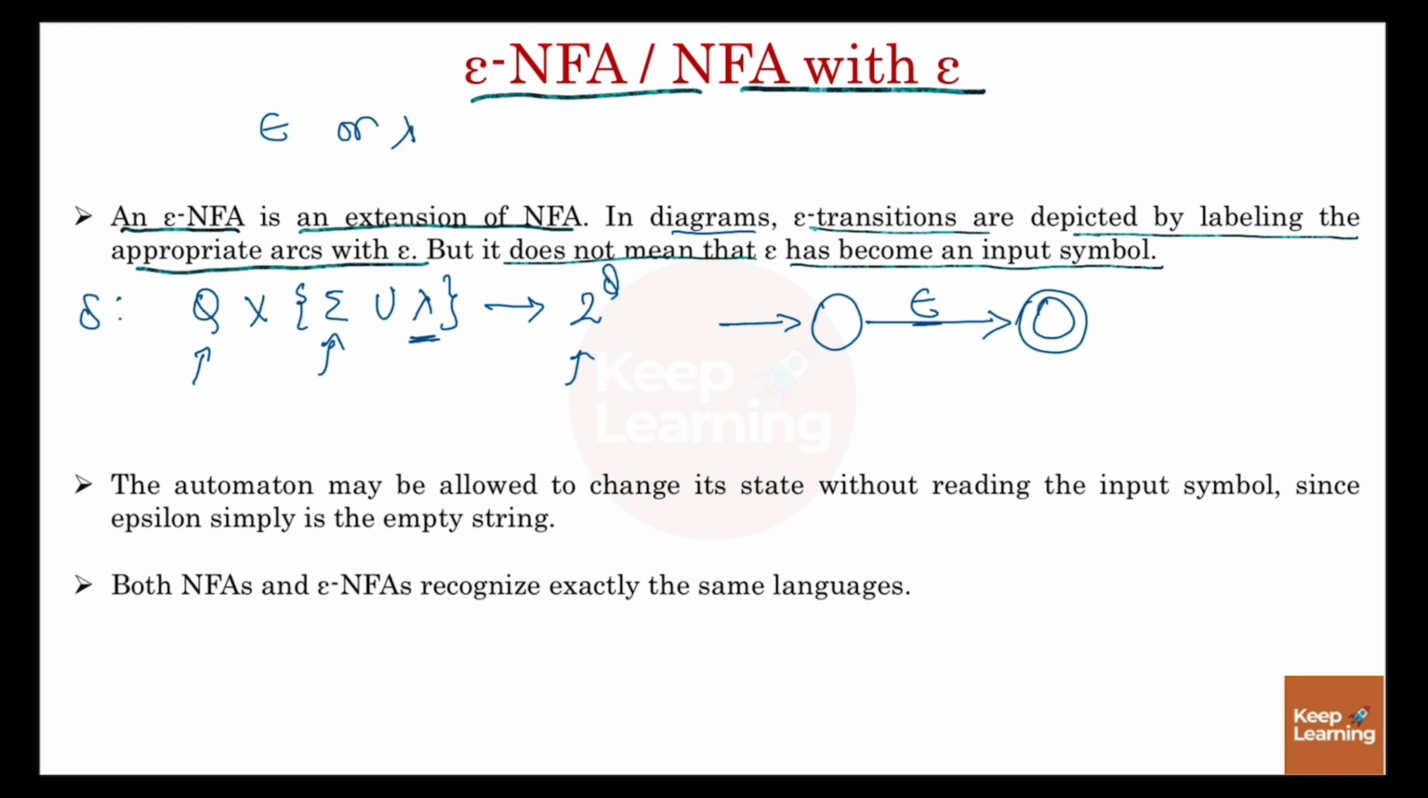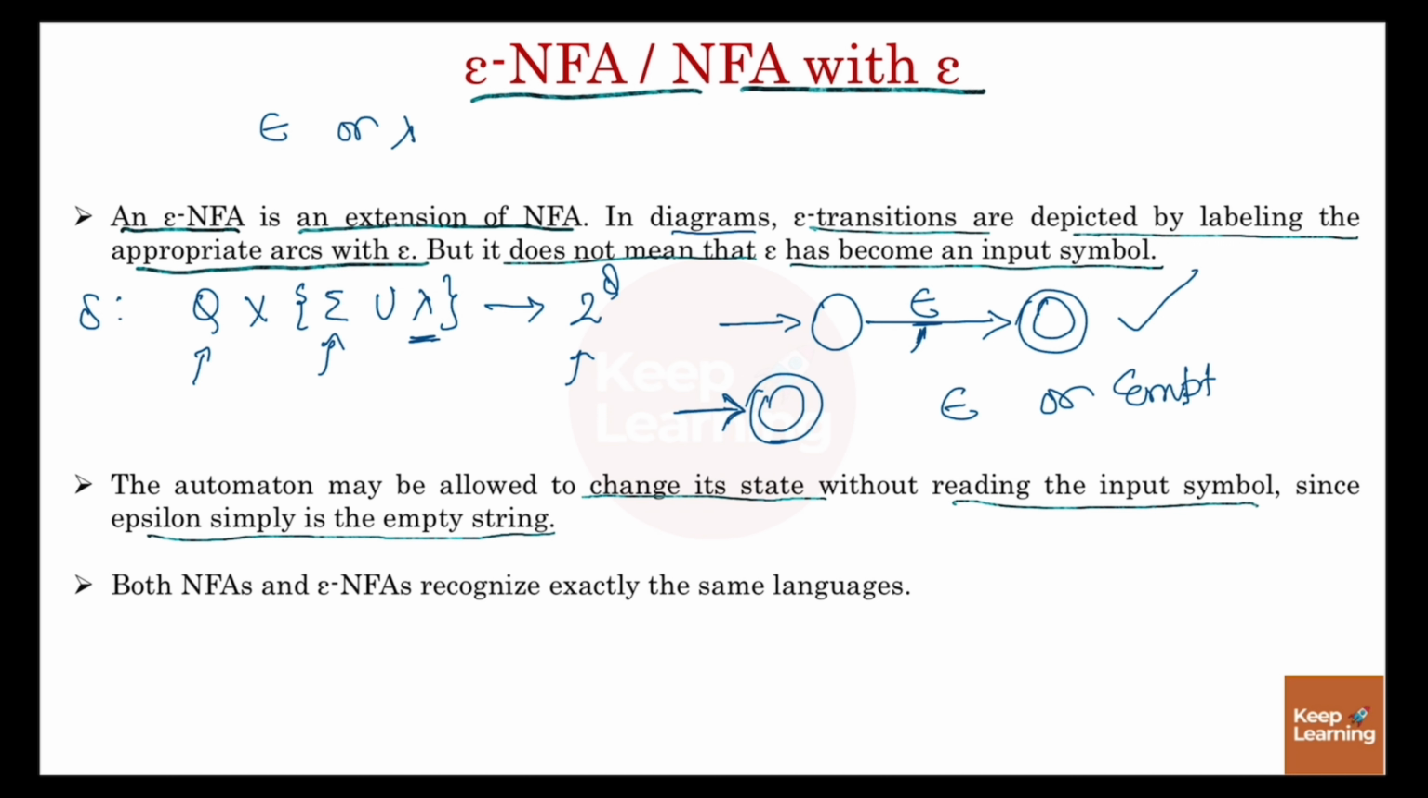Okay. The automata may be allowed to change its state without reading the input symbol, since epsilon simply is the empty string. So you are not reading any input, but still you can change your state, or you can reach to another state. And this empty string can be denoted with the help of this, where your initial state is your final state as well, or like this you can define the epsilon transition, or you can say epsilon, empty string. So this is also denoting the empty string.